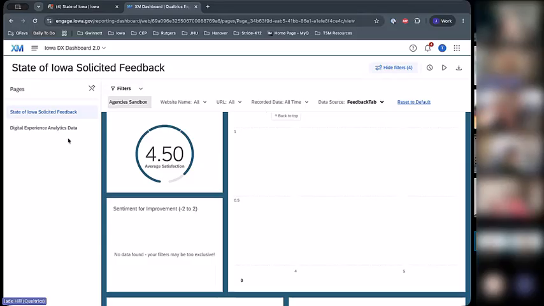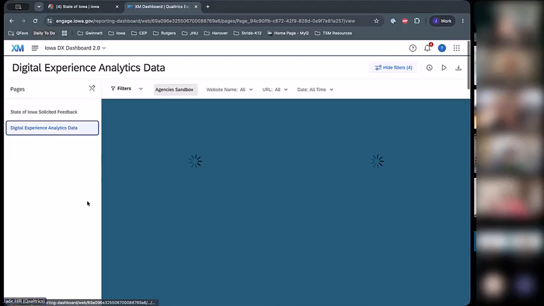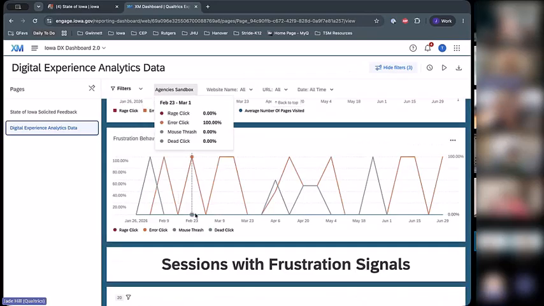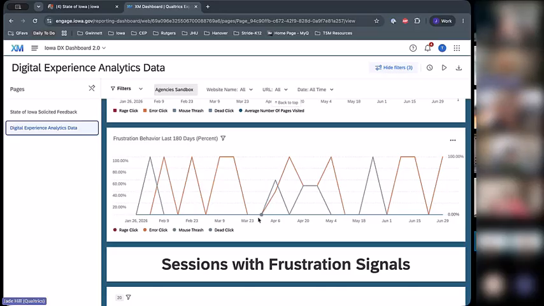You see number of sessions, number of frustration signals, frustration signal behavior. We've also updated some of these graphs, the visibility of the graphs, basically saying, all right, do we see any rage clicks? Do we see any error clicks? And also how many pages were visited on this one? And then we also have frustration signal over the last 180 days, showing the peaks and valleys. You can see where the weekends were, where people are coming in less, or where we're testing less in this case, because this is the Agency Sandbox.